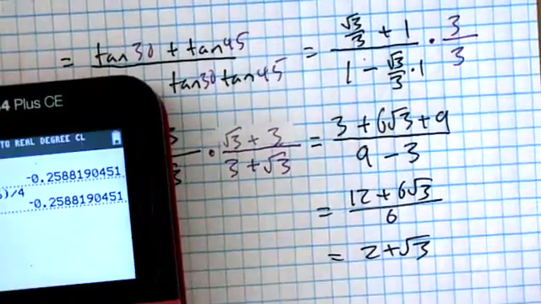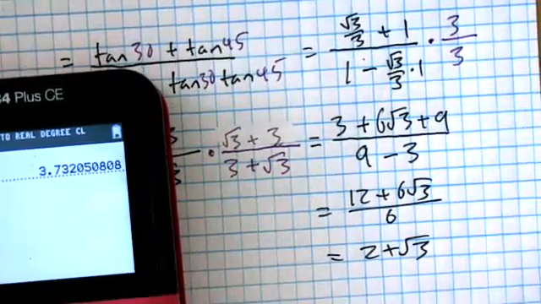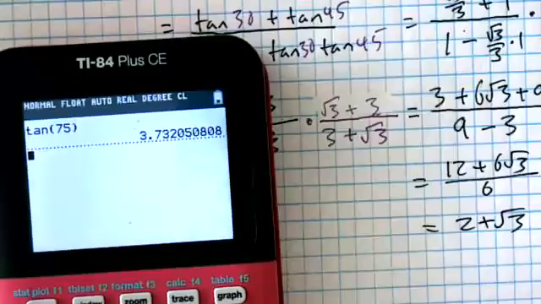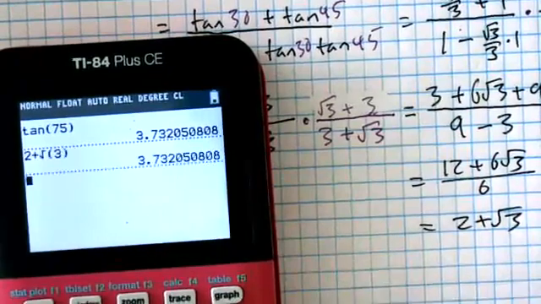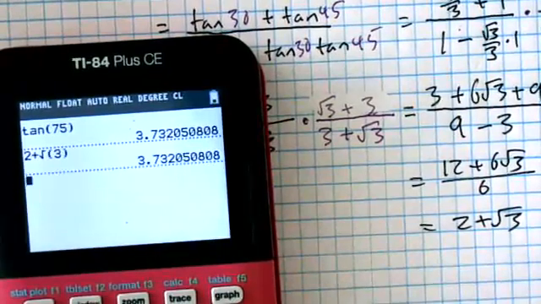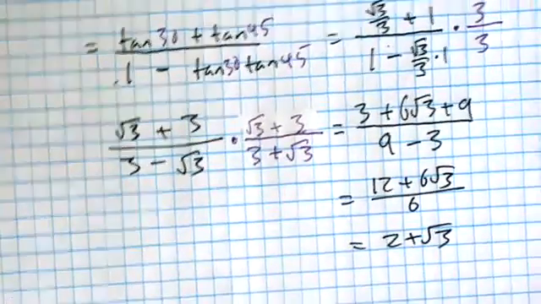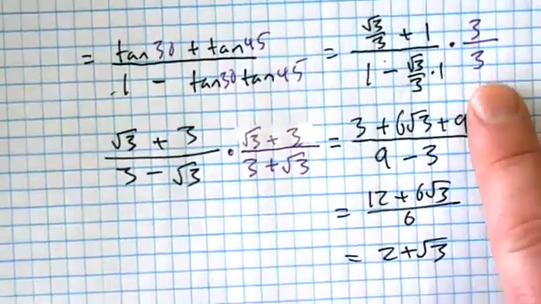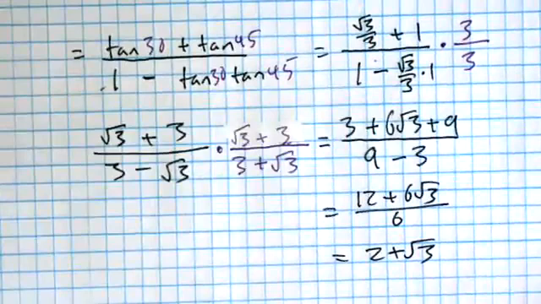Tan 75. So that, and I think that that is the same as 2 plus root 3. Hey, nice. All right, so these ones will get a little bit messy. If you've got fractions inside of fractions, go ahead and multiply by a couple fancy versions of 1 till you've fixed your answer.